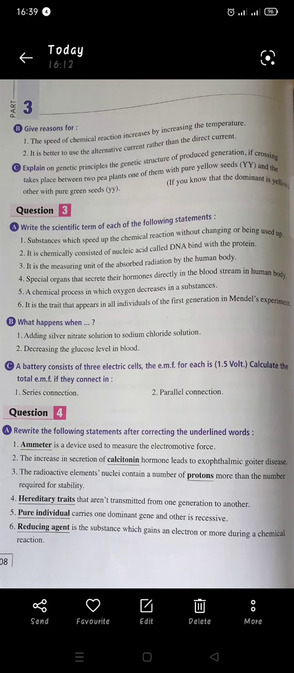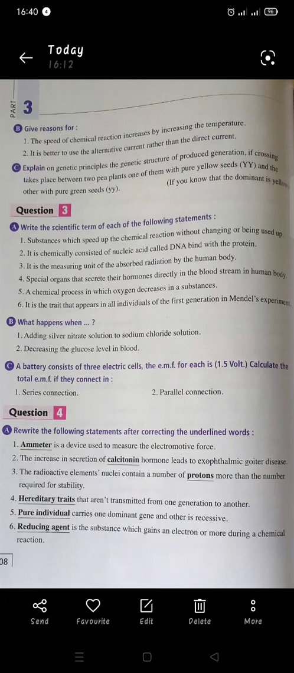C. Explain on the genetic principle the genetic structure of the produced generation if the crossing takes place between two pea plants, one of them with pure yellow seeds, Y capital, and the other one with pure green seeds, y small. If you know that the dominant is yellow. Okay, it's an easy one. Now we will solve it by writing the following.